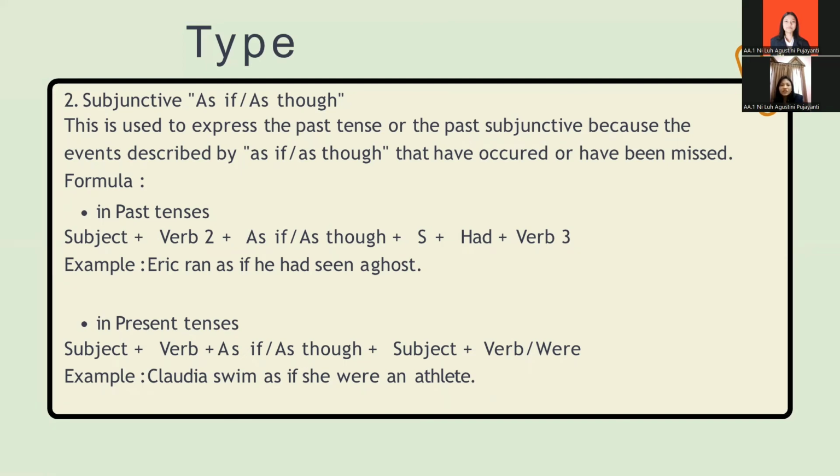For the formula, subjunctive as if in past tense: the formula is subject, verb 2, as if, subject, had, and verb 3. For example, Eric ran as if he had seen a ghost. And next, subjunctive as if in present tense. The formula is subject, verb, as if, subject, verb 2 or were. For example, Claudia swam as if she were an athlete.